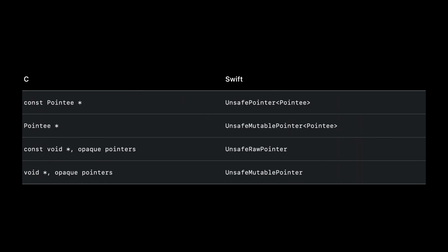Well, a big reason is interoperability with unsafe languages like C or Objective-C. In these languages, functions often take pointer arguments, so to be able to call them from Swift, you need to know how to generate pointers to Swift values. In fact, there is a direct mapping between C pointer types and their corresponding Swift unsafe pointer counterparts. C APIs that we import to Swift get translated using this mapping.